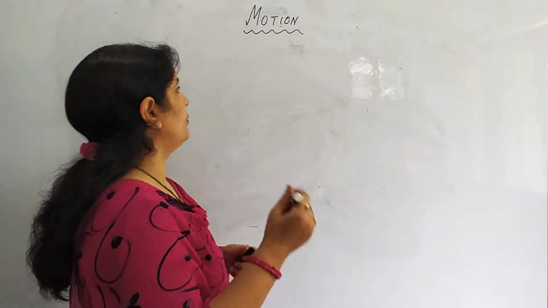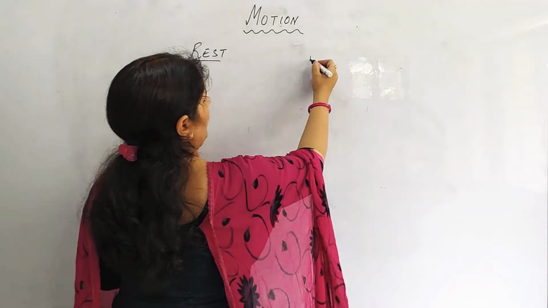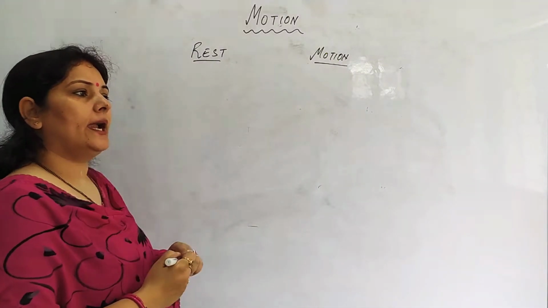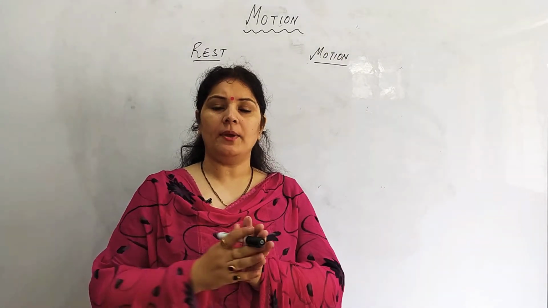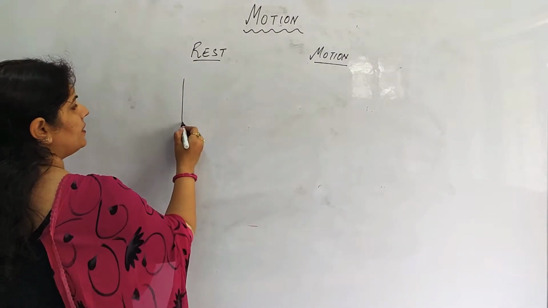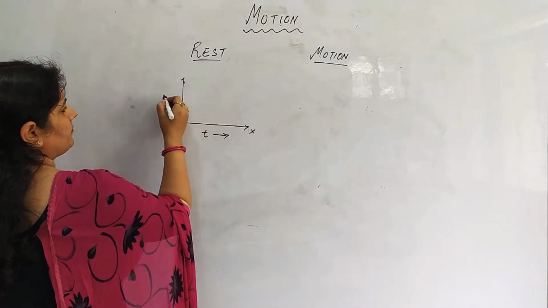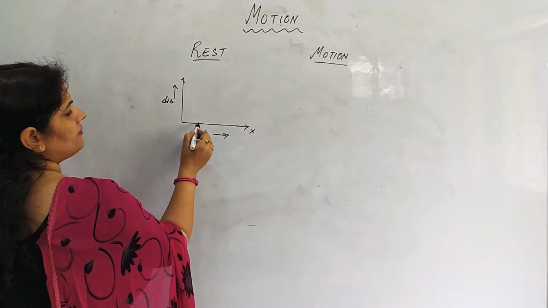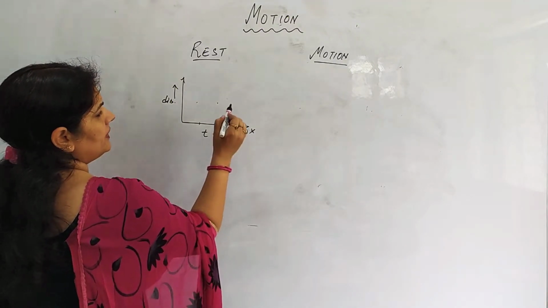So first of all, we study about the position of rest and position of motion. When we say that a body is kept at some place with respect to time and its surroundings are not changing, if we take the time axis and the position of the body, then say after 5 seconds it was here, after 10 seconds it was here, after 20 seconds it was here.